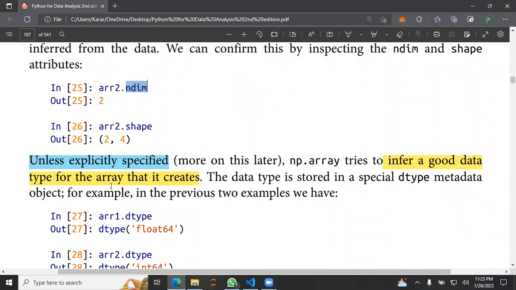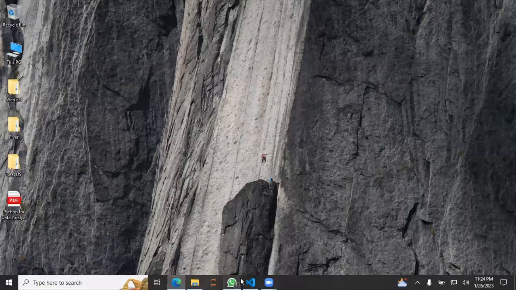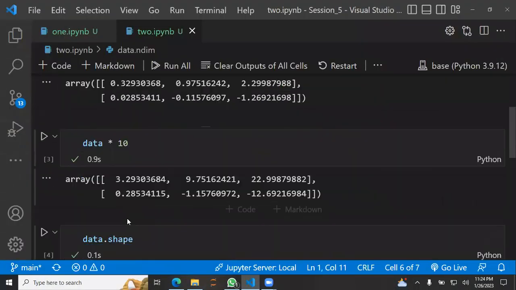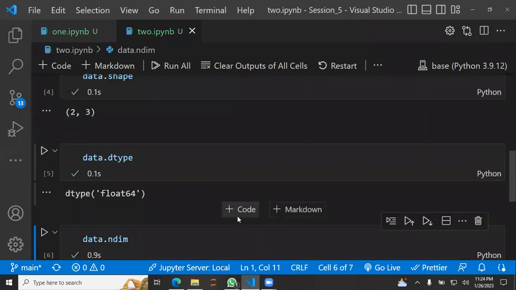And infer a good data type for the data that is created. And yeah, we already checked the dtype. What they're really telling here is NumPy is really smart. When you store anything inside it, it tries to come up with the best data type for that particular array. We have a couple of data types.